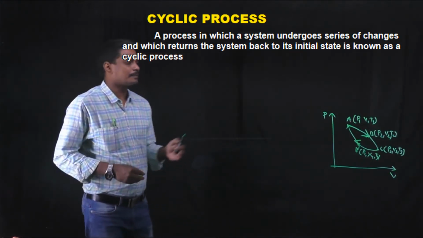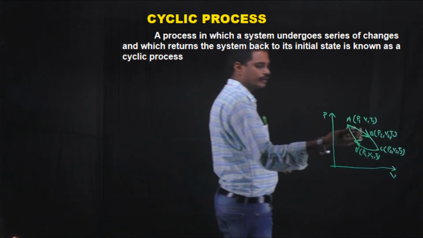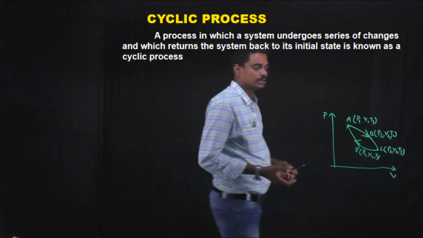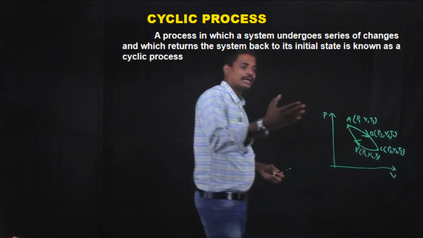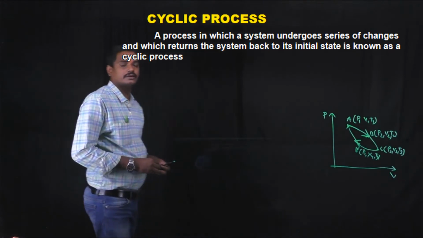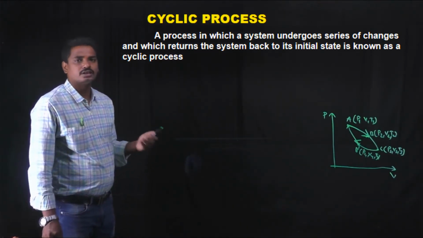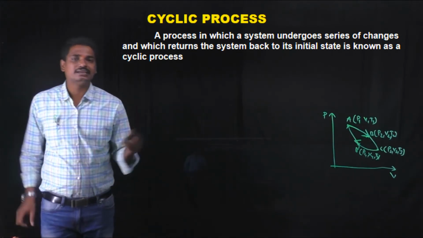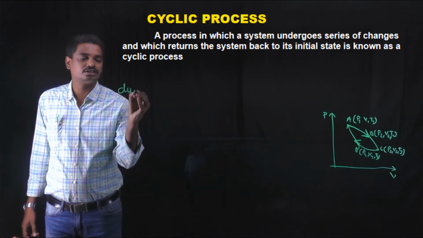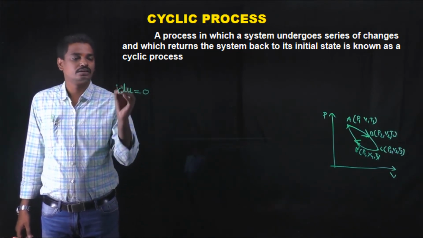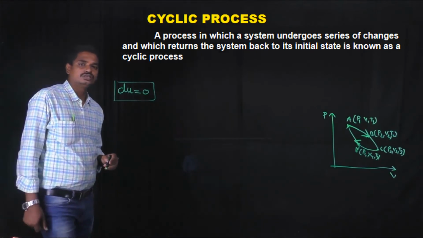In this cyclic process, the thermodynamic state variables, that is pressure, volume and temperature, change depending upon the process, but as the system returns to its original position, there is no net change in the thermodynamic state variables. That means the change in internal energy should be 0. In a cyclic process, the change in internal energy du is equal to 0.